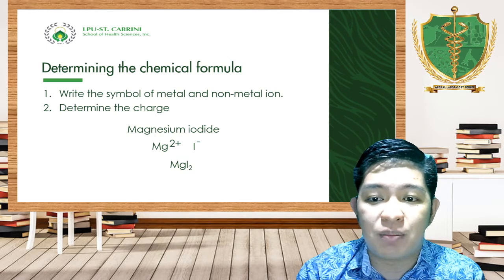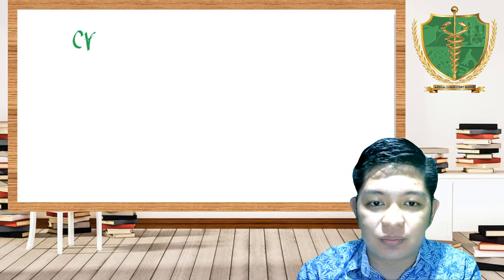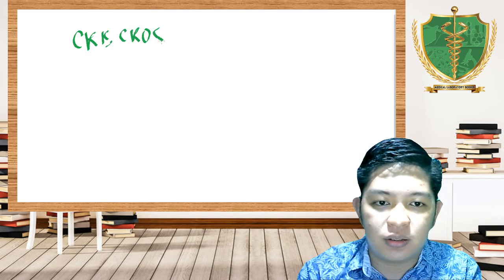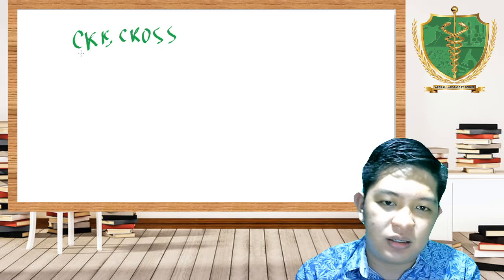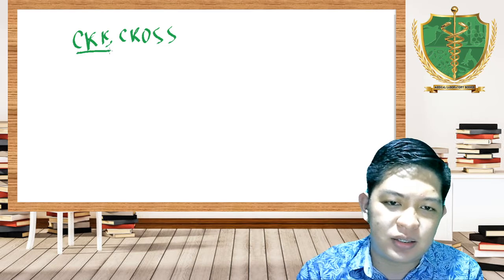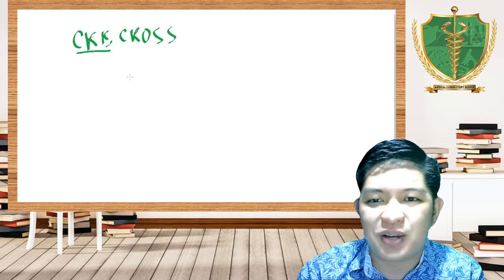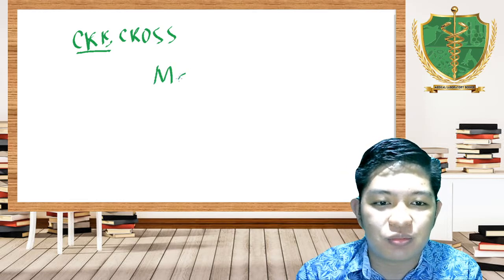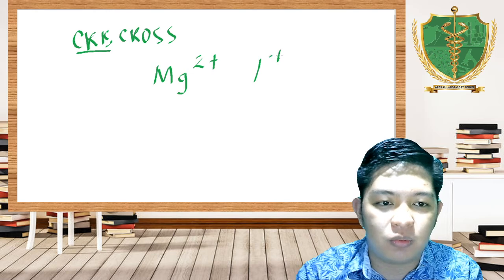If you still remember your teacher during your high school days, ano yung sinabi nila sa iyo sa mga ganitong pagkakataon? We have what we call the crisscross. So we have magnesium 2 positive and iodide 1 negative.